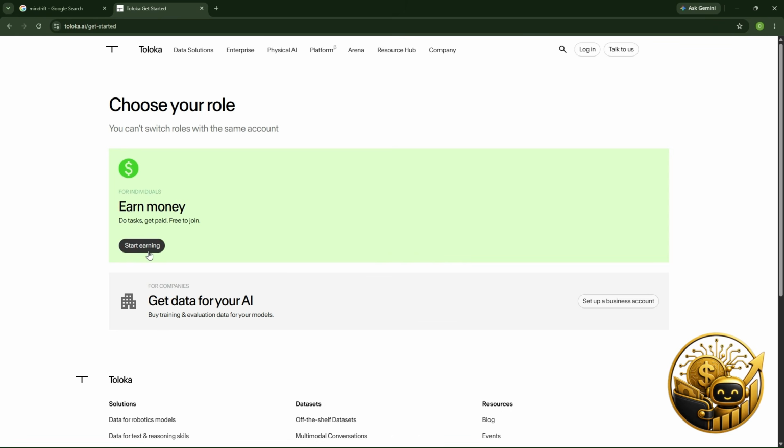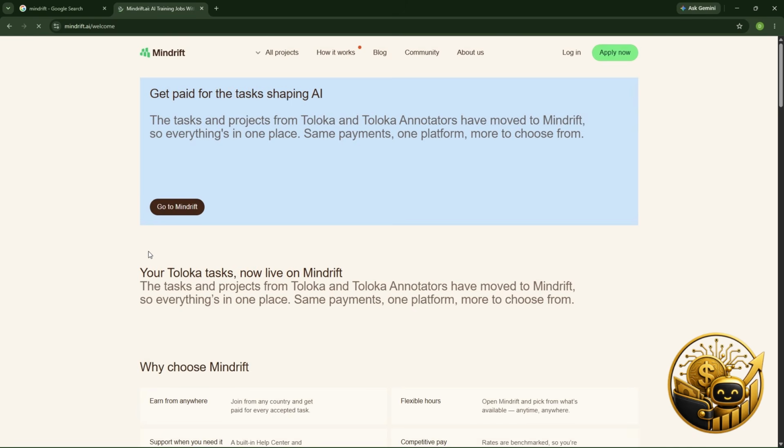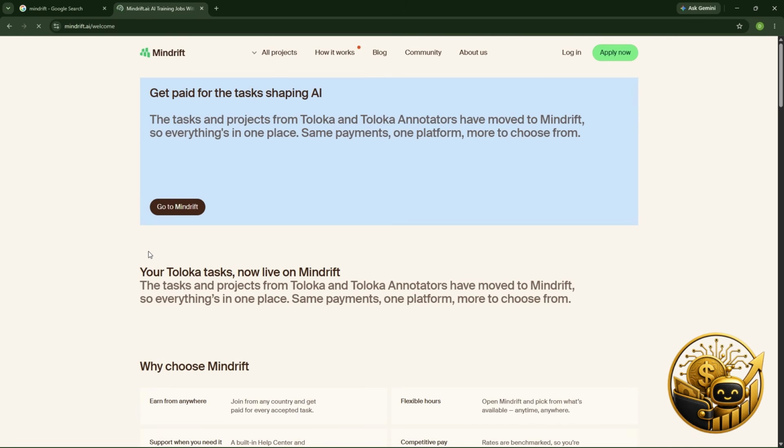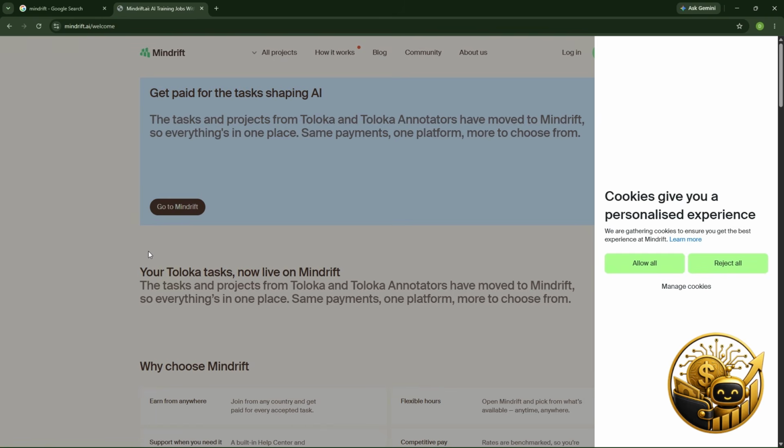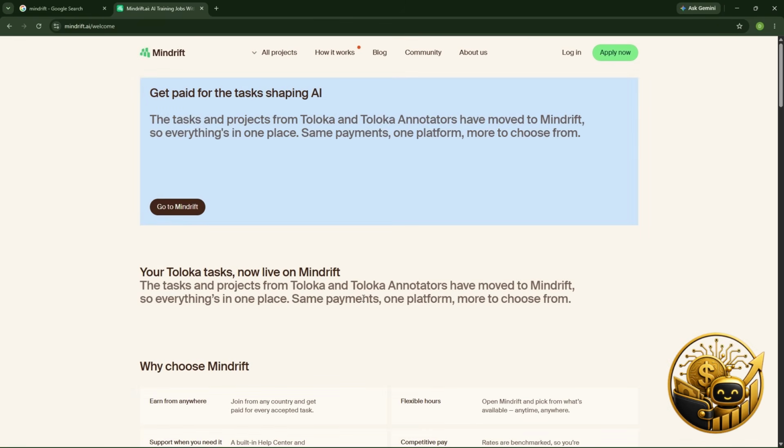So now, recently, Toloka has moved from their main platform to their Mindrift platform. Okay, so if you go to Toloka to apply for any job, they'll direct you to Mindrift. Mindrift is open for everybody. It's global. Everybody can work on Mindrift.